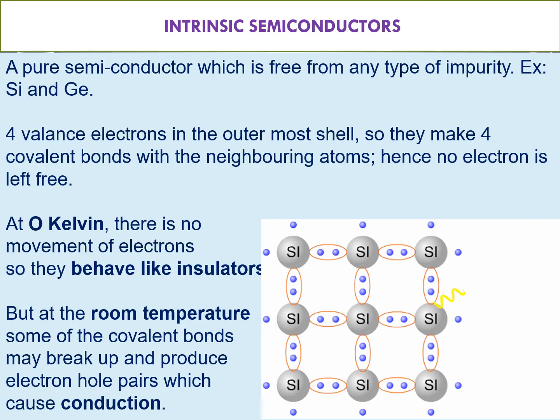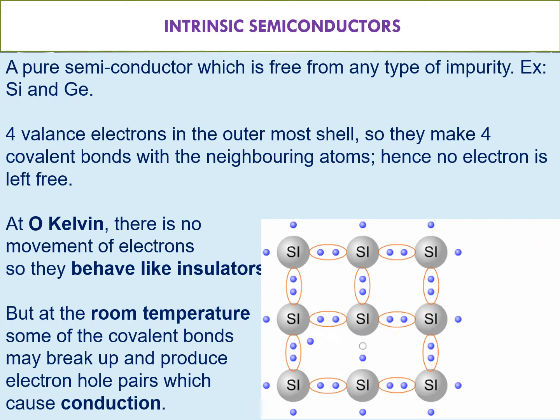Let's have a look at the intrinsic semiconductor. These are pure semiconductor materials, called intrinsic semiconductors, for example silicon and germanium. If you take 100% pure silicon, it acts as an intrinsic semiconductor. If you take 100% pure germanium, it acts as an intrinsic semiconductor. If you see the material, silicon has 4 valency electrons. I will show the electronic configuration of silicon.